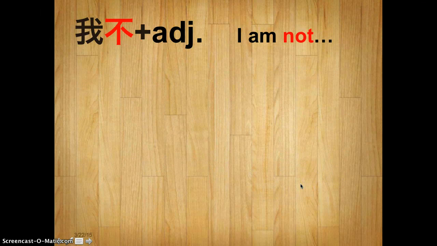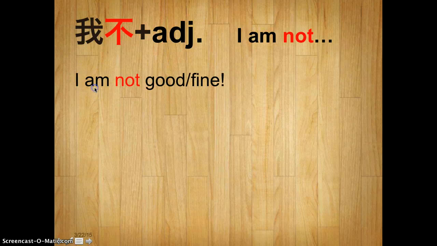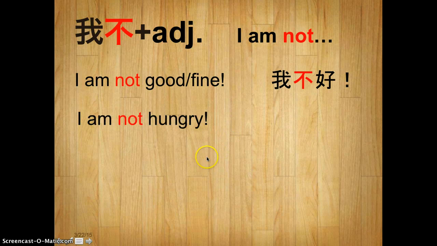Okay. Here is another structure, 我不 adjective. So if I ask you 你好吗? If you don't feel good, we'll say I'm not good, right? 我不, here you need the negative adverb 不 and it is before the adjective. So you say 我不好, right? For I'm not good, I'm not fine. 我不好. I'm not hungry. 我不饿, right?